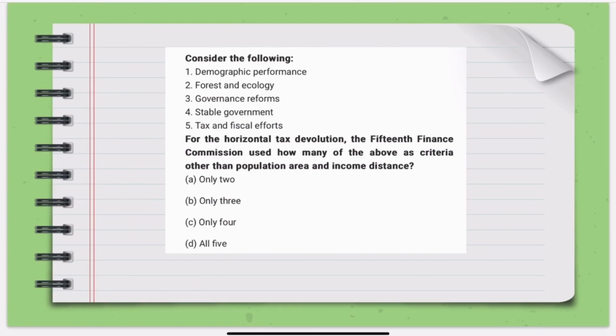Let us move on to the next question. Consider the following: demographic performance, forest and ecology, governance reforms, stable government, tax and fiscal efforts. For the horizontal tax devolution, the 15th Finance Commission used how many of the above as criteria other than population, area and income distance?